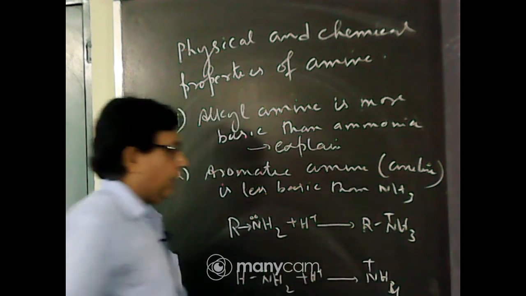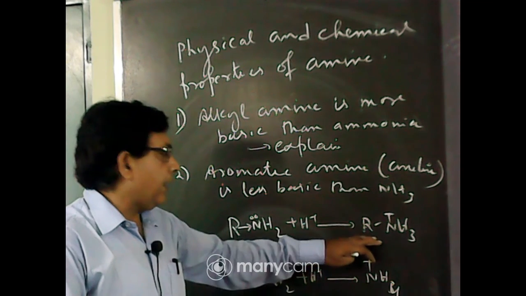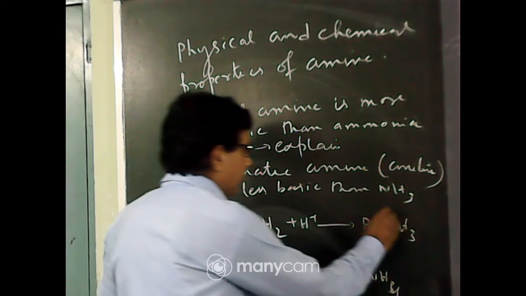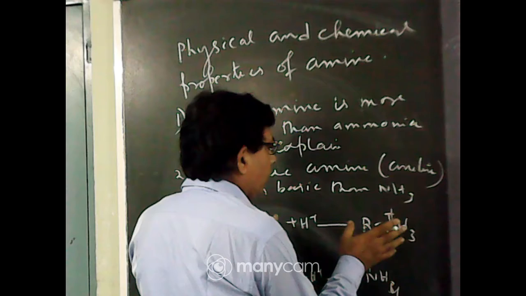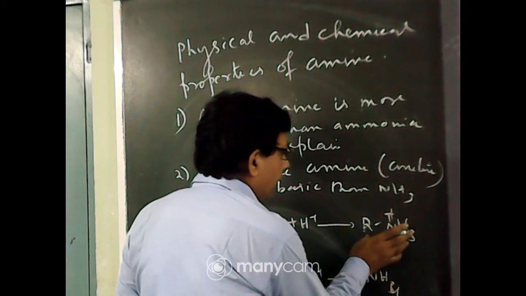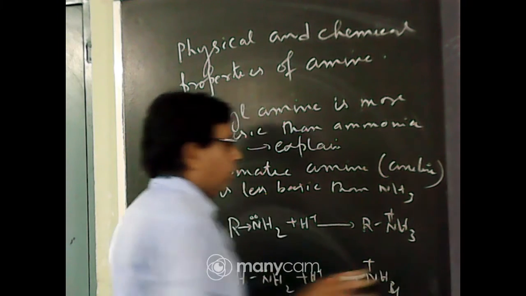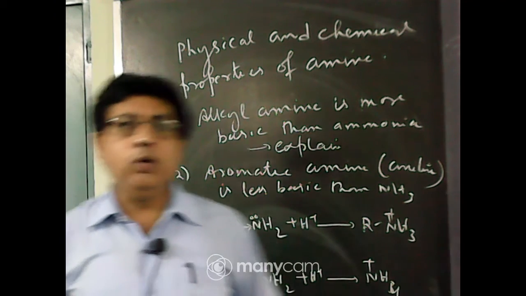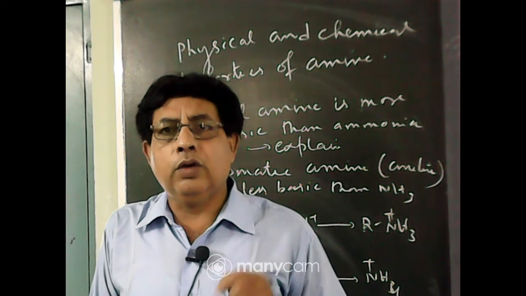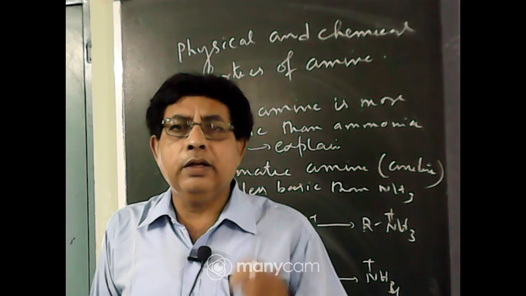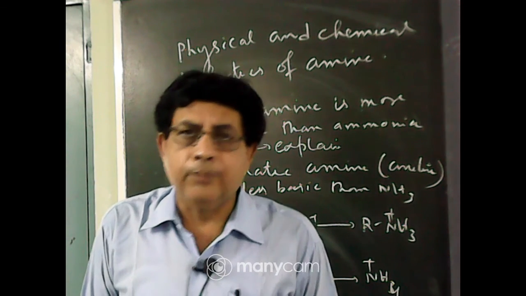Now you consider the stability of these two cations. In this cation, due to the presence of the alkyl group, the positive charge will be dispersed. So the stability of the alkyl cation is more than the ammonium ion. So these are two reasons. Number one, due to plus I effect of the alkyl group, it pushes electrons towards the nitrogen atom, so the lone pair on the nitrogen atom can be easily donated to a proton.